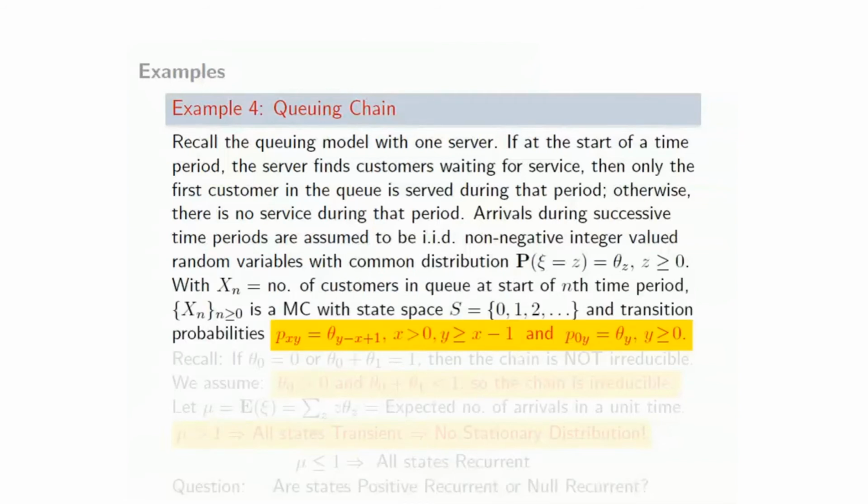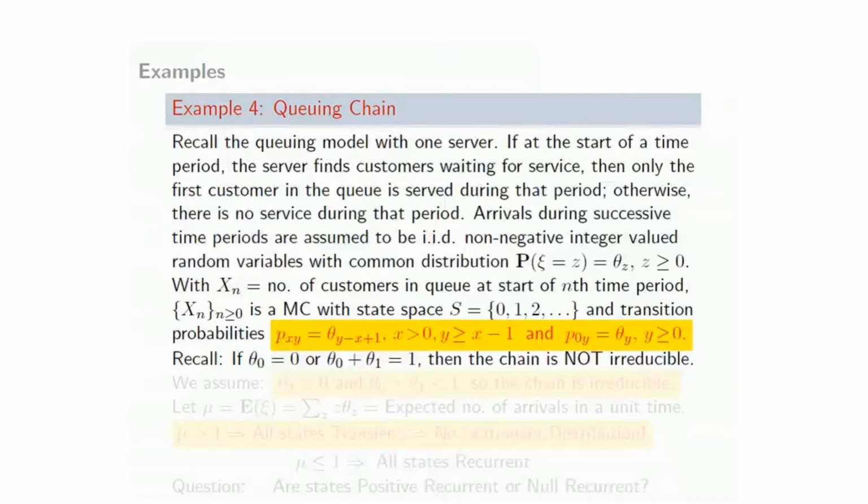Suppose Xn is the number of customers in the queue at the start of the nth time period. Xn is a Markov chain, and the transition probabilities are given by this, which is something we have seen. We want to examine its irreducibility first, and in case it is irreducible, we want to examine the existence of a stationary distribution.